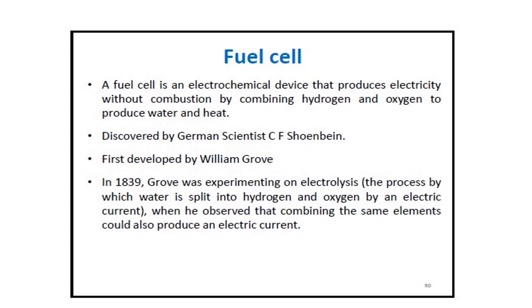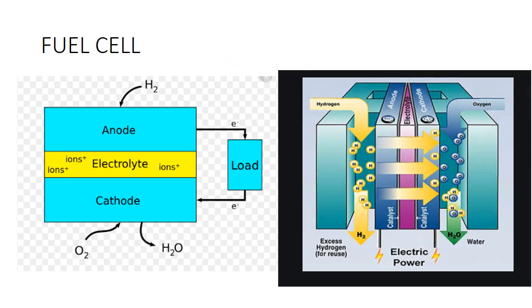So this was discovered by the German scientist C.F. Schonbein and first developed by William Grove. In 1839, Grove was experimenting on electrolysis, the process by which water is split into hydrogen and oxygen by an electric current, which he observed that combining the same elements could also produce an electric current. So let's see the figure of a fuel cell.